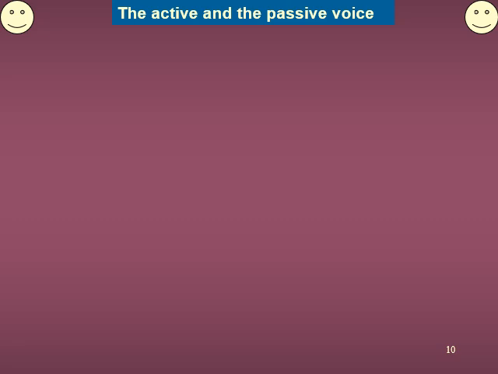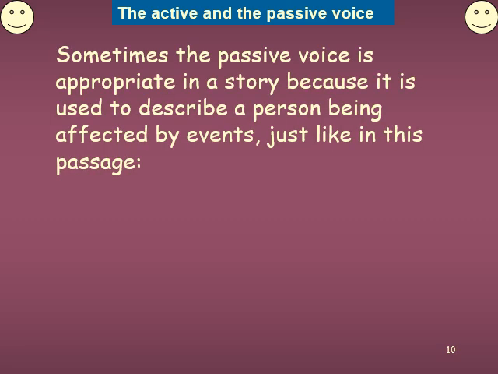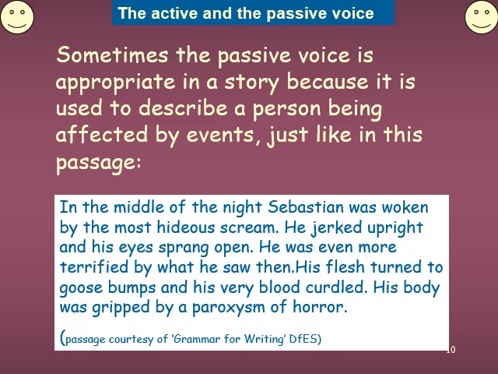Like, last but one slide. Sometimes passive voice is appropriate in a story because it is used to describe a person being affected by events, just like in this passage. For example, in the middle of the night, Sebastian was woken by the most hideous screams. He jerked upright and his eyes sprang open. He was even more terrified by what he saw then. His flesh turned into goosebumps and his very blood curdled. His body was gripped by the paroxysms of horror.